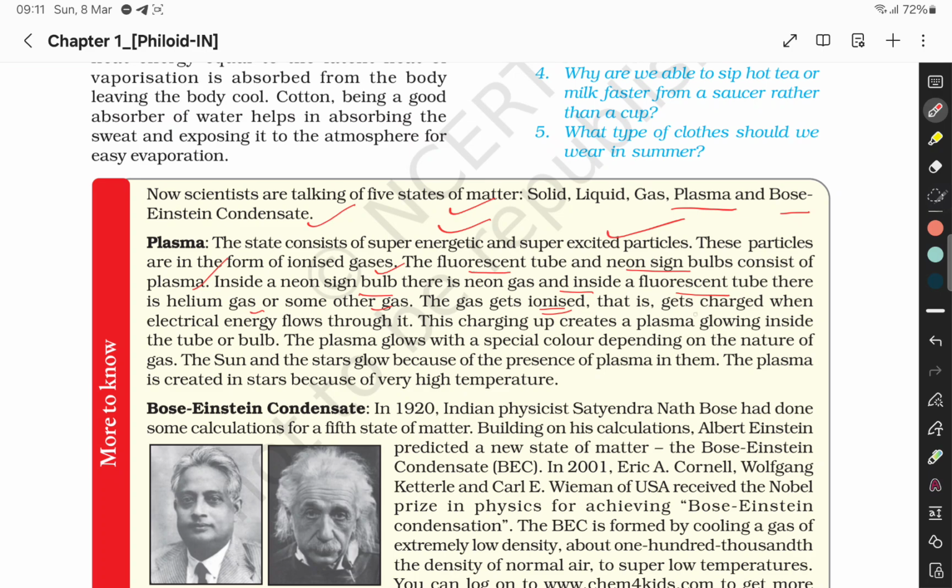The gas gets ionized, that is, gets charged. Electrical energy flows through it. This charging up creates a plasma glowing inside the tube or bulb. The plasma glows with a special color depending on the nature of the gas. The sun and the stars glow because of the presence of plasma in them. The plasma is created in the stars because of very high temperature.